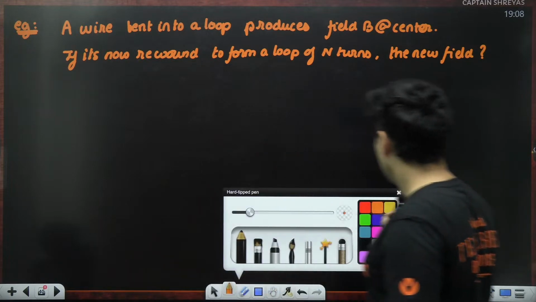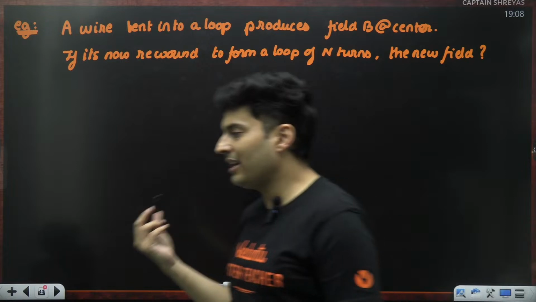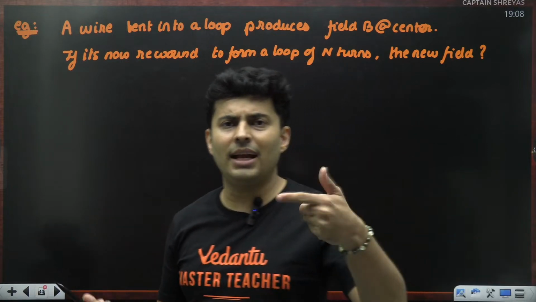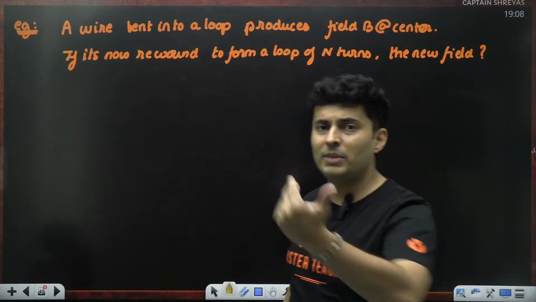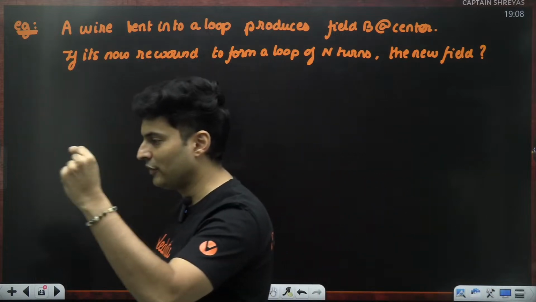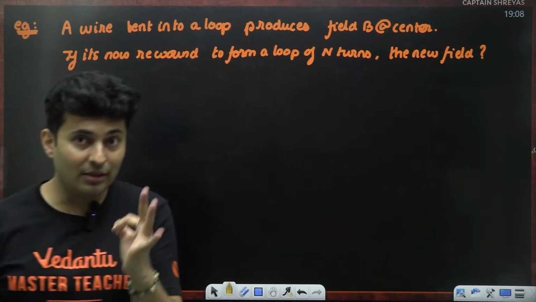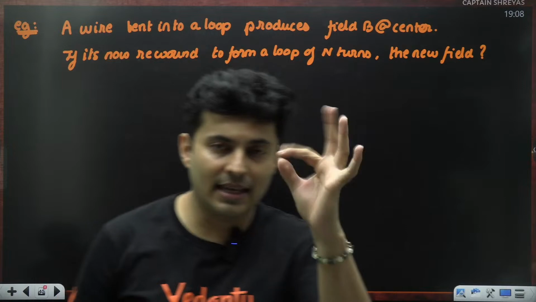At the start, it doesn't seem very interesting because you are like, sir, all you have done is rewound it and made n loops. So won't the answer also be n times? That's what the first thought is. But then if you observe carefully, if you think for a moment, then you realize that there is a catch in this problem.